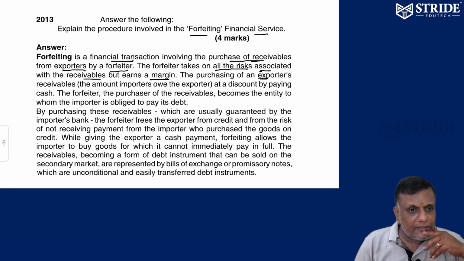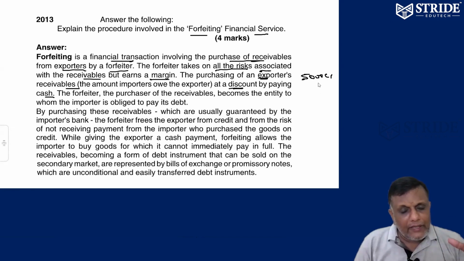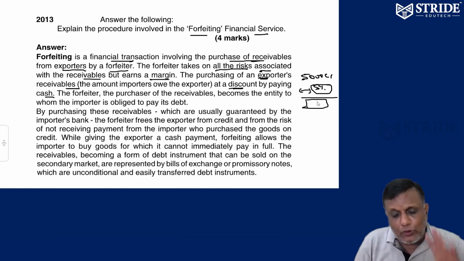Similarly, forfeiting is purchasing export receivables at a discount by paying cash. For example, I told you about Tata's 5,000 crores export to China. It will take 1 year for Tata to collect the money from China. But instead, the forfeiter says, sir, I'm ready to pay at a 5% discount. Right now I'm ready to pay you minus 5%.